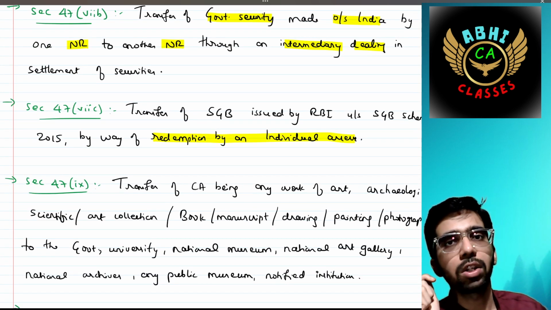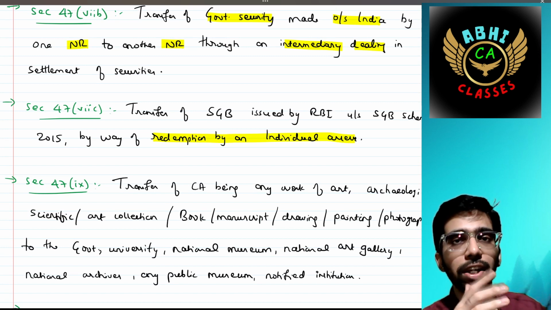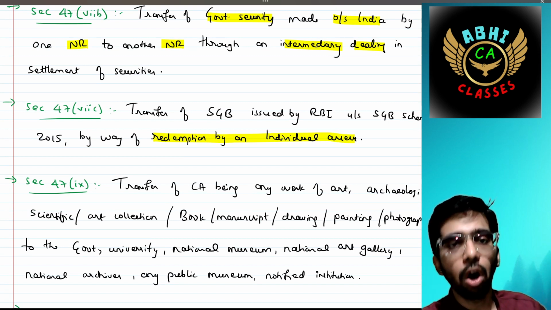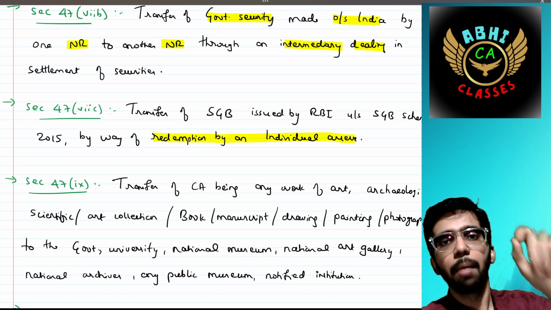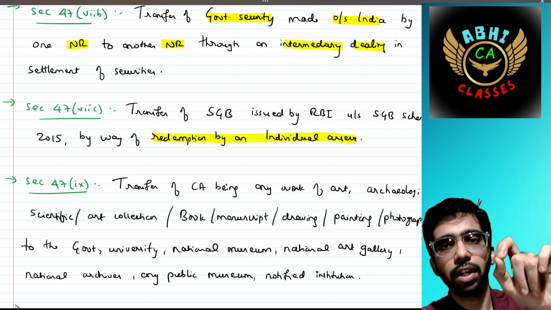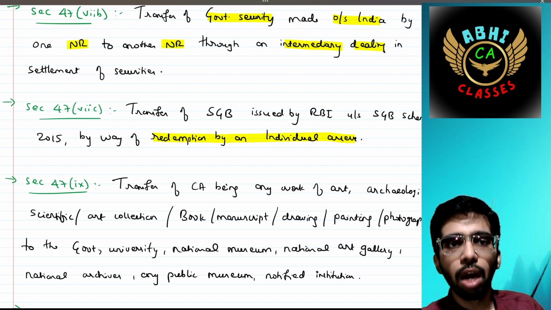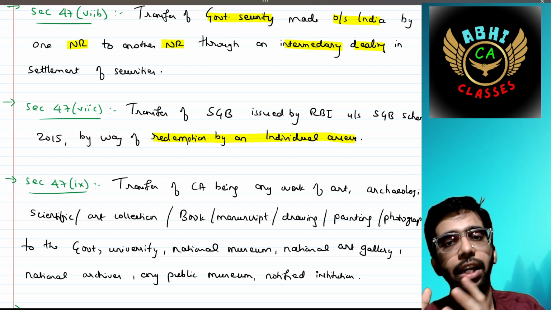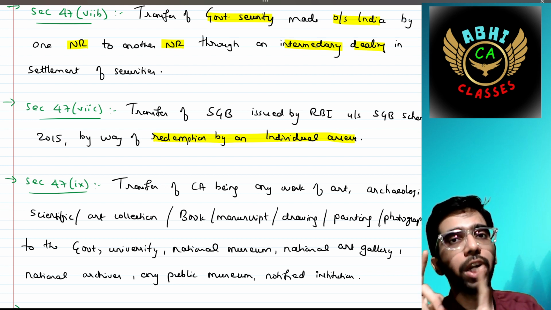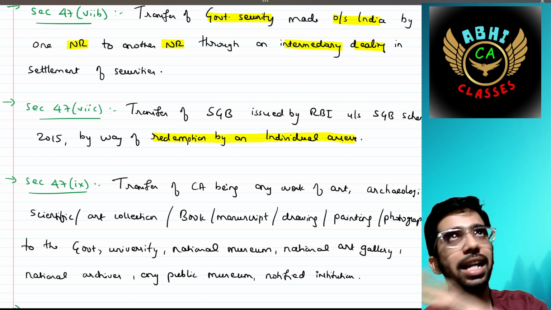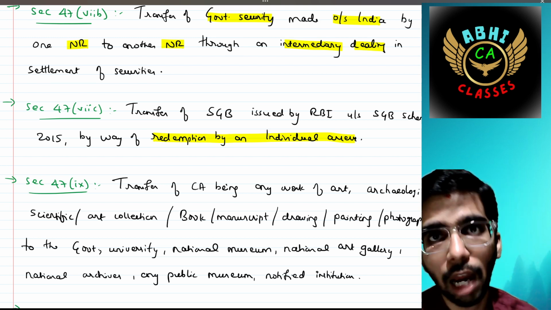Section 47 subclause 7c says transfer of SGB, that is sovereign gold bond, which we have already discussed, issued by the RBI under the SGB scheme 2015, by way of redemption by an individual assessee. It is applicable only for an individual assessee. If the assessee is anyone other than an individual, then capital gain would arise.